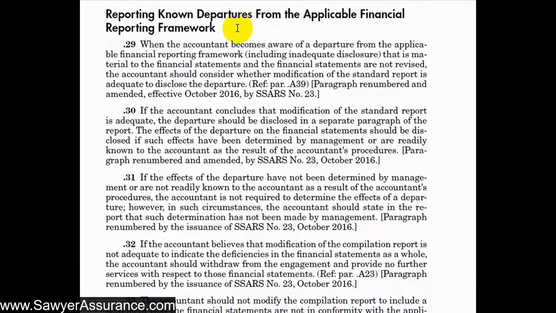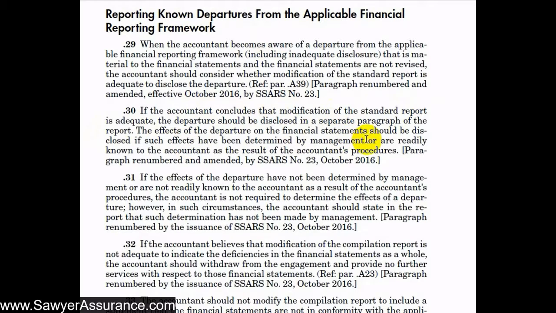So it says if while we're performing our compilation procedures, we become aware of a departure from the applicable financial reporting framework, including inadequate disclosure that is material to the financial statements, and the financial statements are not revised, then we should consider whether modification of the standard report is adequate to disclose the departure. And so it says that if we conclude that the modification of the report is adequate, then we should disclose in a separate paragraph of the report the departure. And in that paragraph, we should also disclose the effects of that departure that were determined by management.